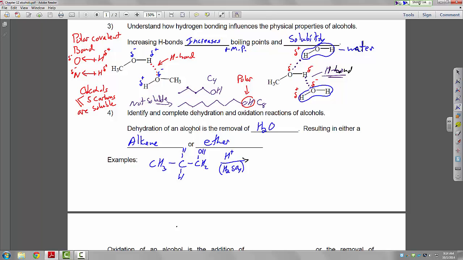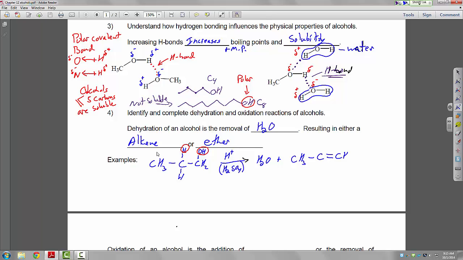So the removal of water, we're going to remove hydrogen and the hydroxide, or the hydroxyl. Of course we're going to remove the alcohol group, but the hydrogen comes off the carbon next to it, an adjacent carbon. So here we have the H and OH. That results in the loss of water, and then we form a carbon-carbon double bond